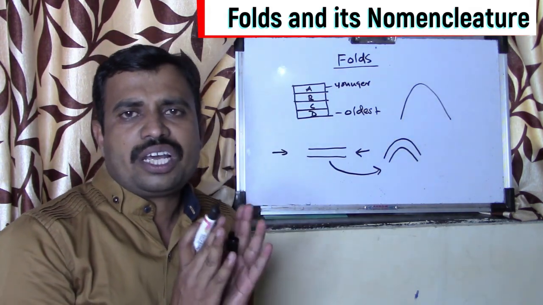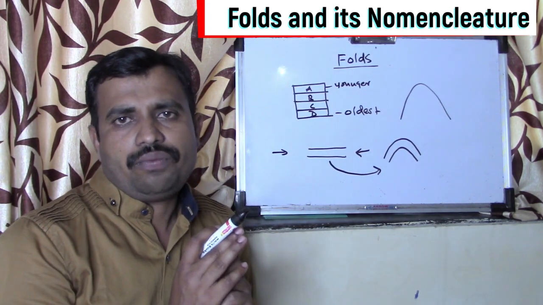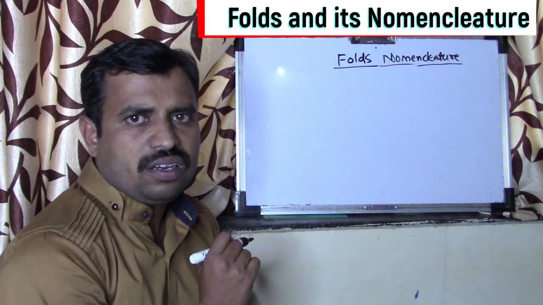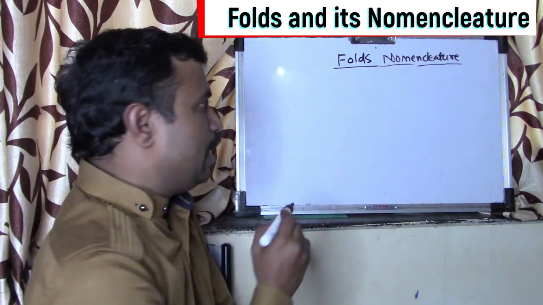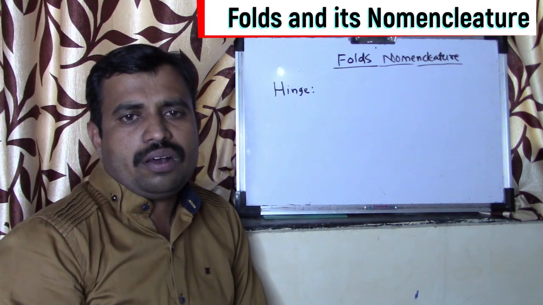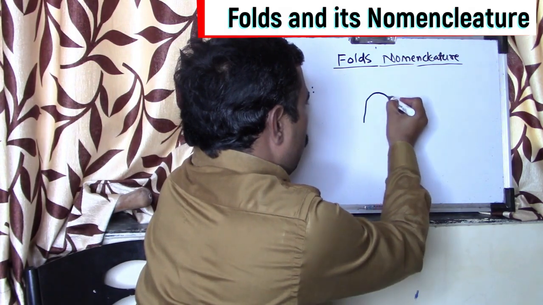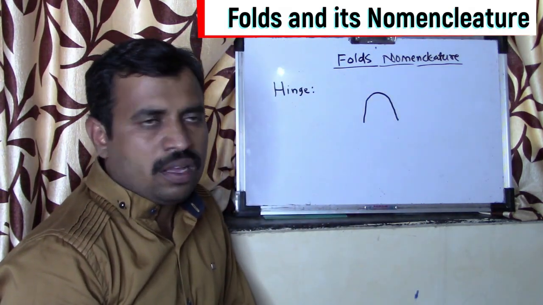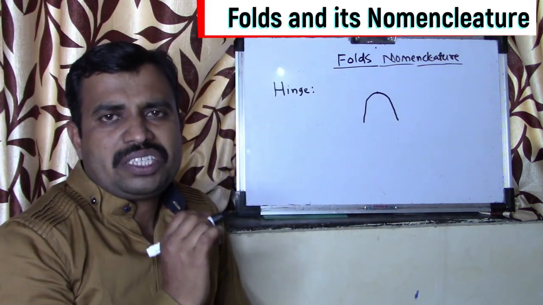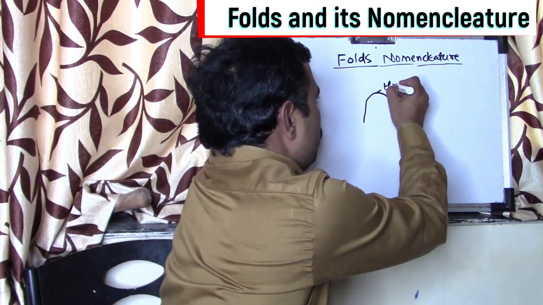Now there is some general terminology used to study the basics of folds. We will see fold nomenclature. The first term we are going to discuss is the hinge point. Hinge is nothing but the point of maximum curvature. Suppose this is a fold. This is the point where maximum curvature is found in this particular fold. So this is called a hinge point.